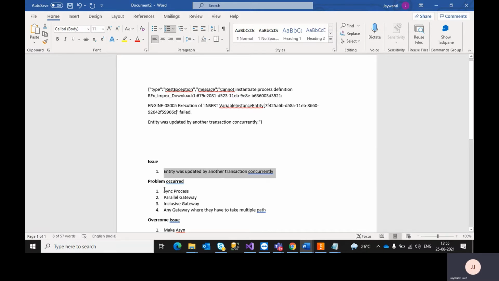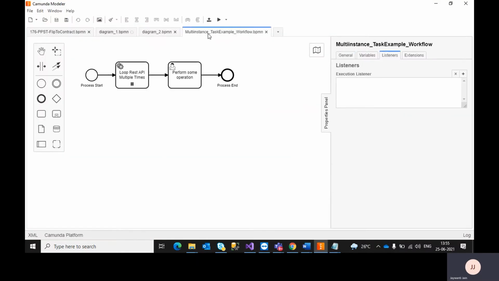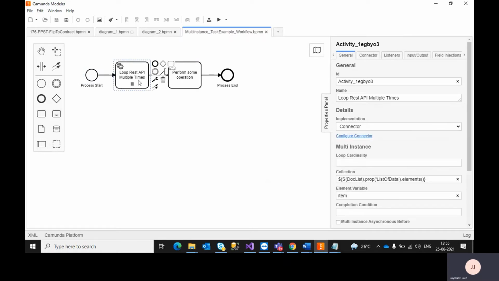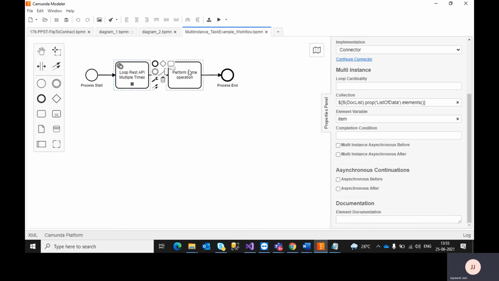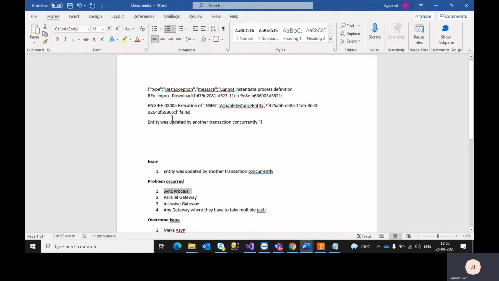If your process is completely sync, meaning we have many tasks in this and none of the tasks is marked as async true. If you see here, I have not marked async before and after. In this also I have not marked anything, and throughout the process I have not marked anything. So this means this process is completely a sync process. Whenever the process is sync, there might be chances you will get the issue that entity was updated by another transaction concurrently.